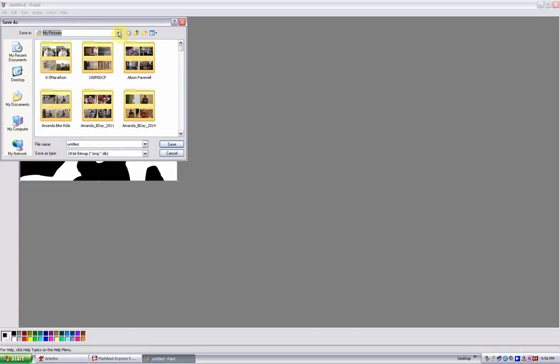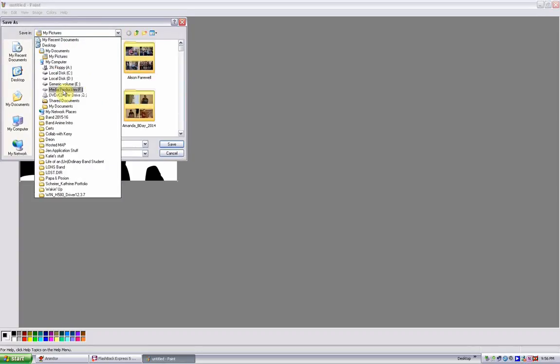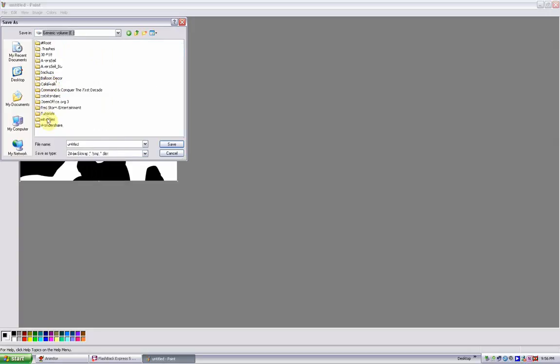Navigate to where I want to save this, which is on my external drive, Tutorials, and we will call this Holstein Print. And you want to keep that 24-bit bitmap. It's a nice high resolution. Okay, once you have that saved, you can close Paint.